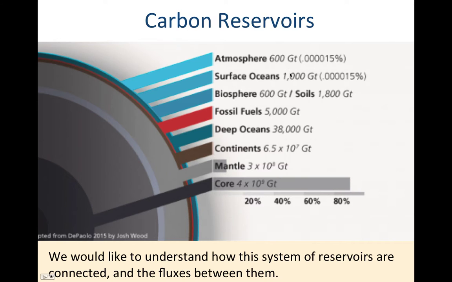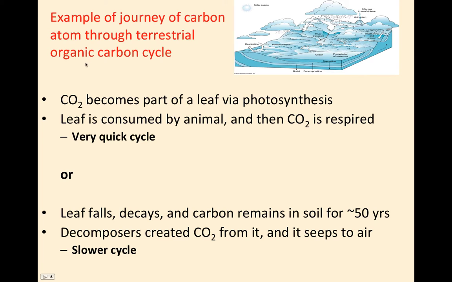So the fast fluxes turn out to be between the atmosphere, oceans, and the plants. And then you have much slower fluxes between the bigger reservoirs and other components of the carbon cycle. So ultimately we want to understand how this system of reservoirs are connected and the fluxes between them. And organic carbon is generally thought of as that carbon associated with life processes or biology.